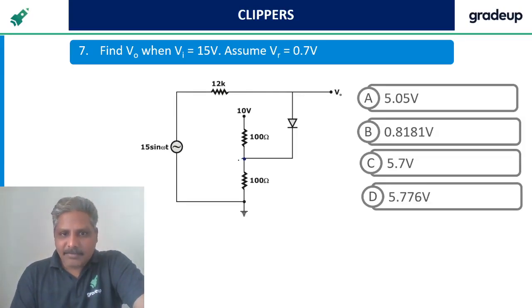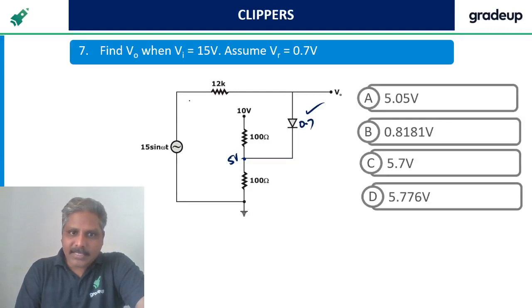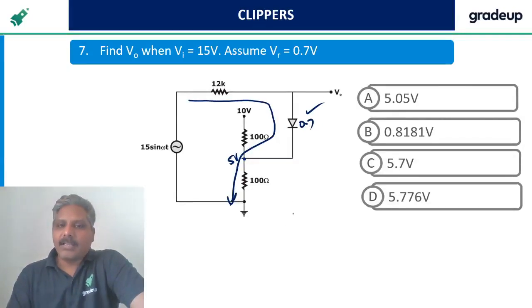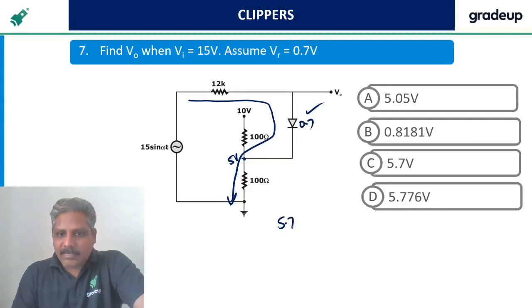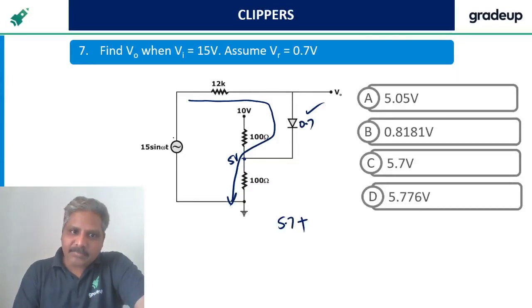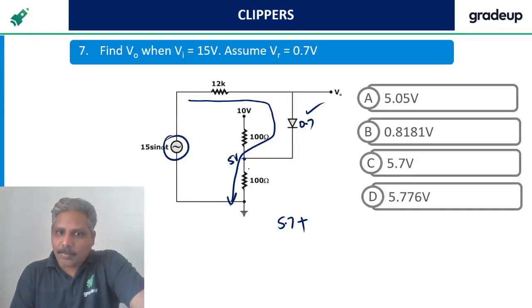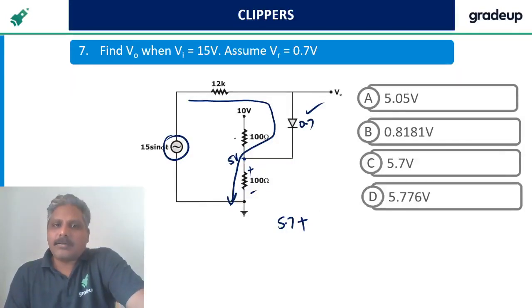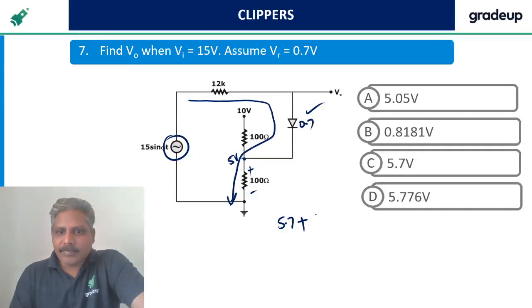See, this is already 5 volts, right? Here is 0.7 volts. When this diode is under forward bias, there is a current flowing like this, right? So already 5.7 volts is there, plus because of this, what is the drop across this? That is the current into resistance. What is that current?